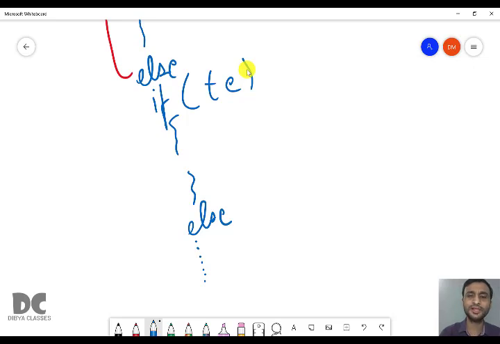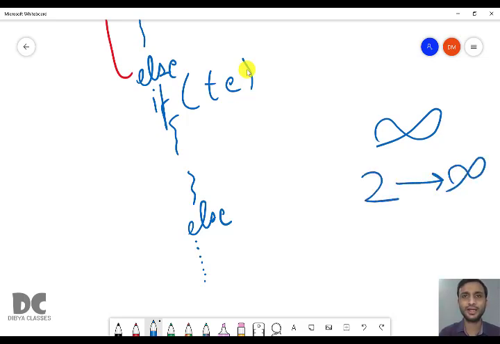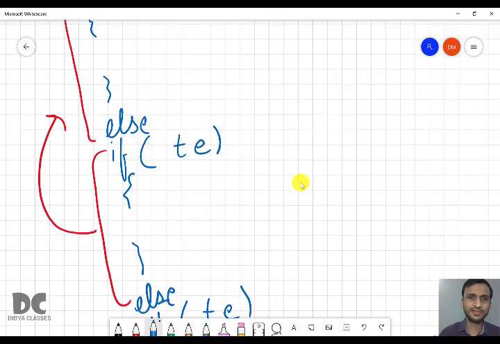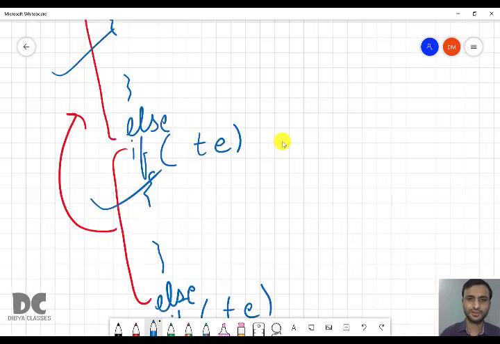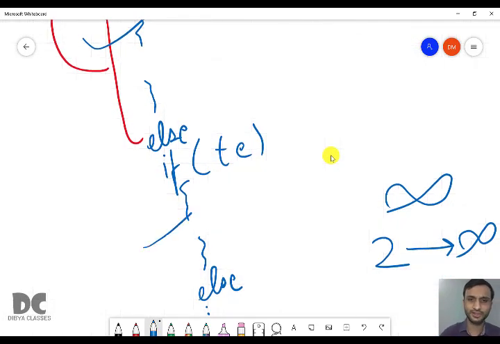So how many if else you will write? Infinite. You may write 2 and it can go till infinite, and remember it will always end with else. For example, you want to write 3 if else in if else if ladder, then this is 1, this is 2, and this will be 3.